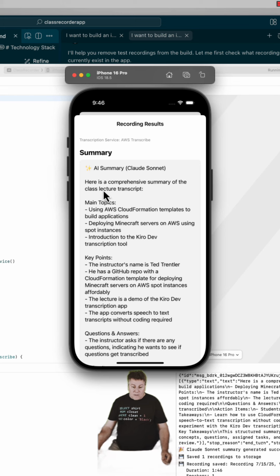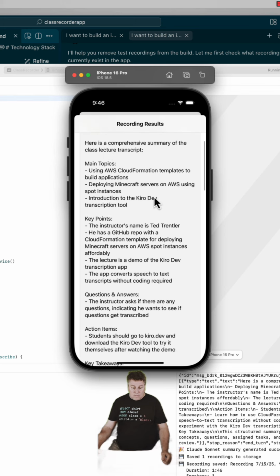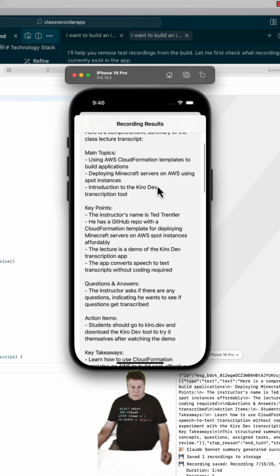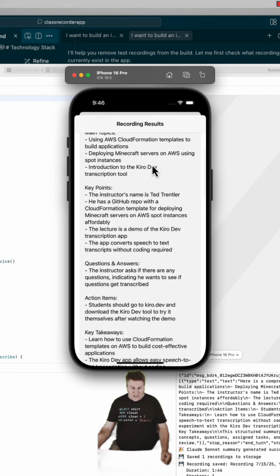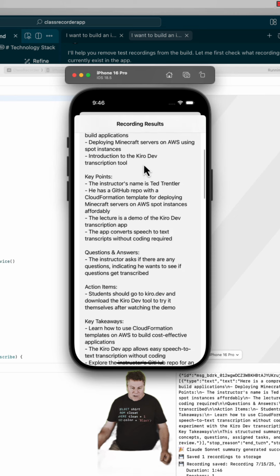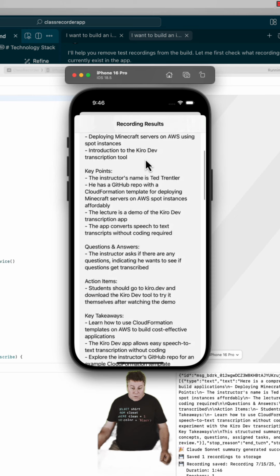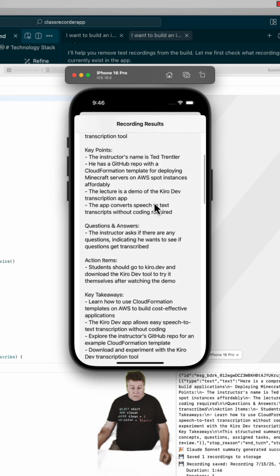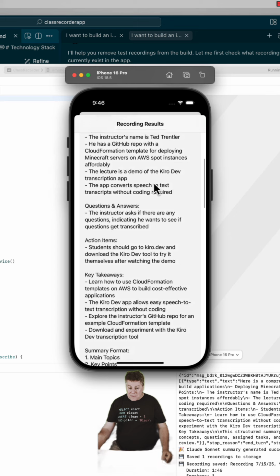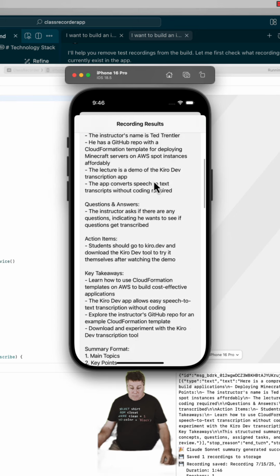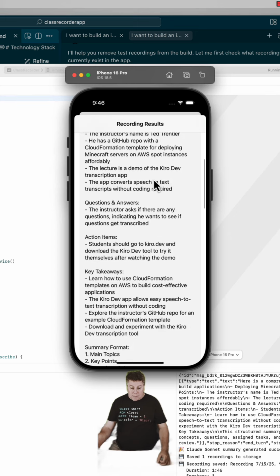And here is an AI summary. So here are the main topics that I talked about. Using AWS CloudFormation templates to build applications. Deploying Minecraft servers on AWS using spot instances. And I talked about Kiro.dev. Cool. Here are the key points. And what I spoke, I said my name. I talked about my GitHub repo. And that this lecture is going to be a demo of that app, of the Kiro.dev app.